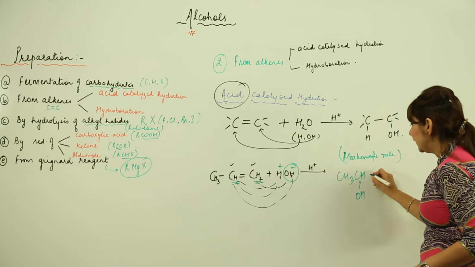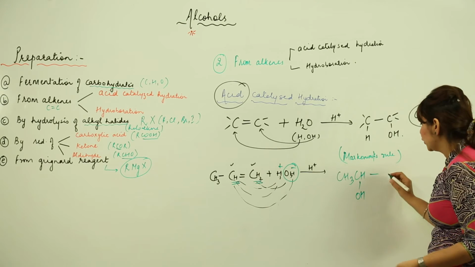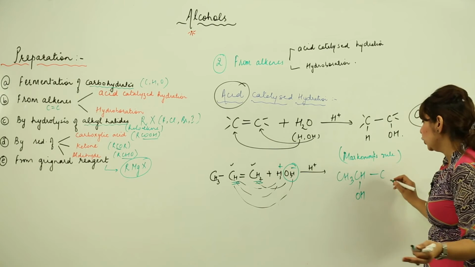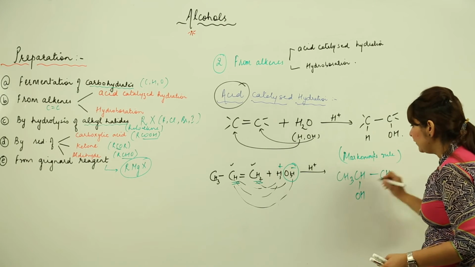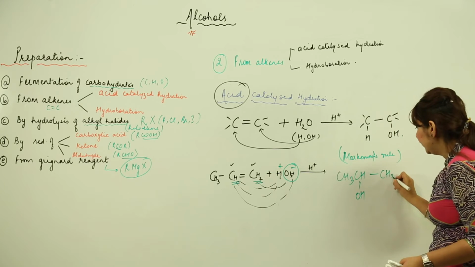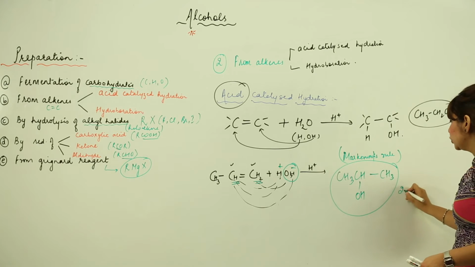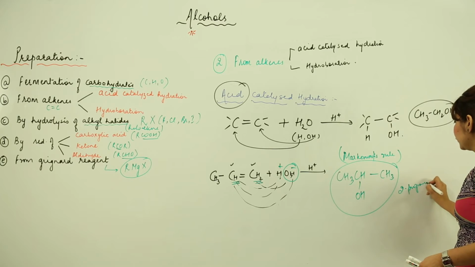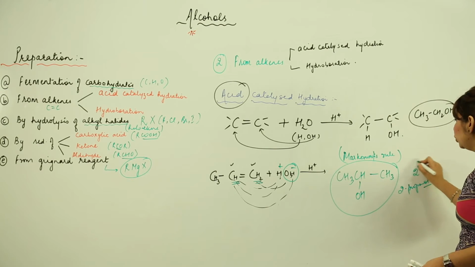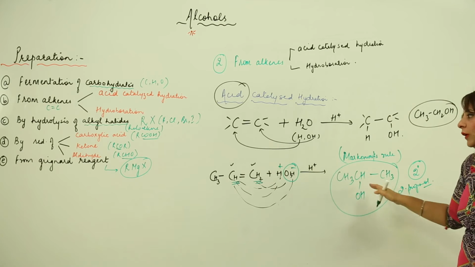The double bond is going to become single because it has already added a substance, and we need to satisfy the valencies accordingly. And here we have H2, this H attached, so it gets CH3. So in this case you get 2-propanol. That means you get a 2-degree secondary alcohol in this case.